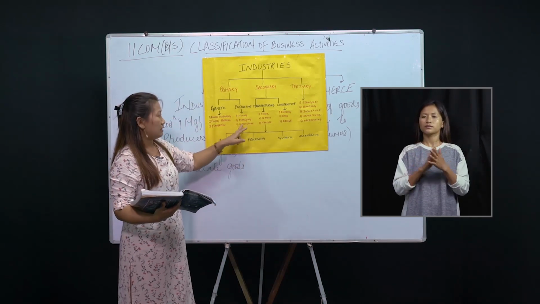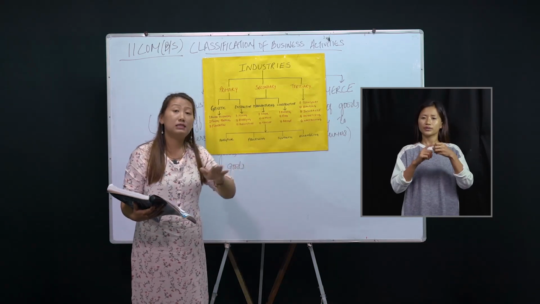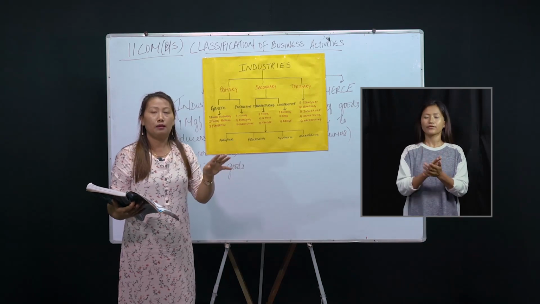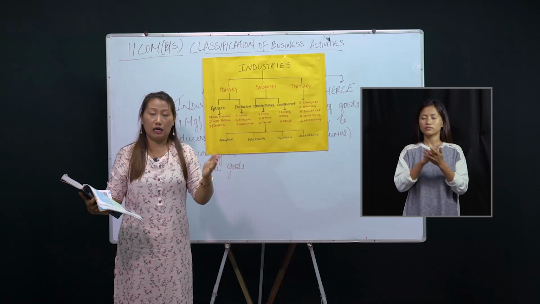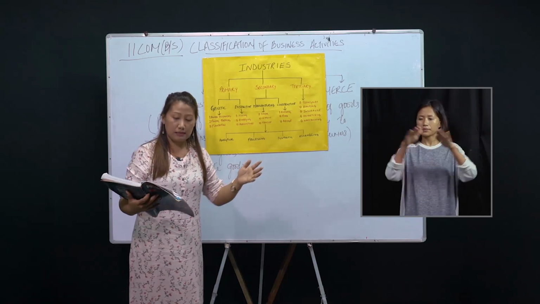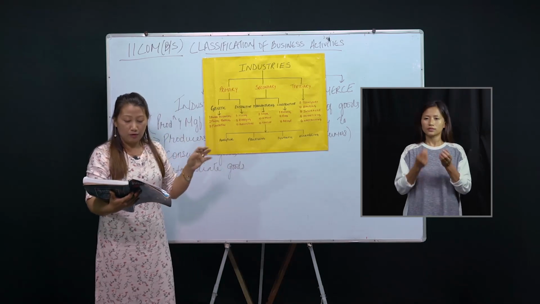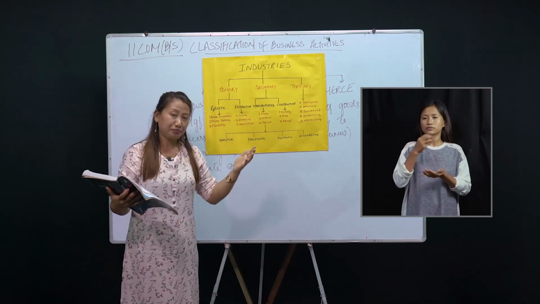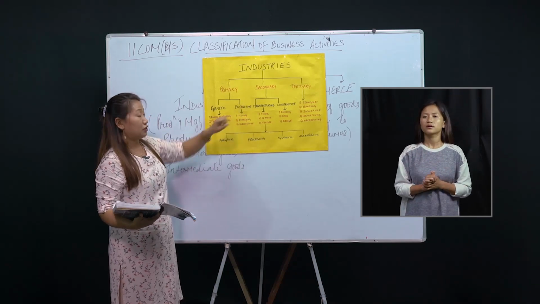The next example is quarrying. Quarrying means extracting directly from the earth's surface. That means the rocks or the stones that we use for building and constructing houses and bridges or roads. So those are some examples. Agriculture: from agriculture, we get food grain and other vegetation. So these are the examples of extractive industry.